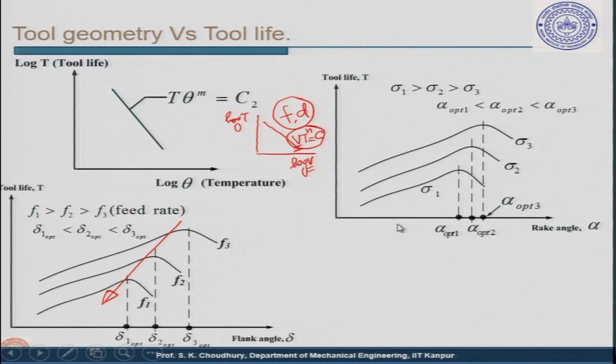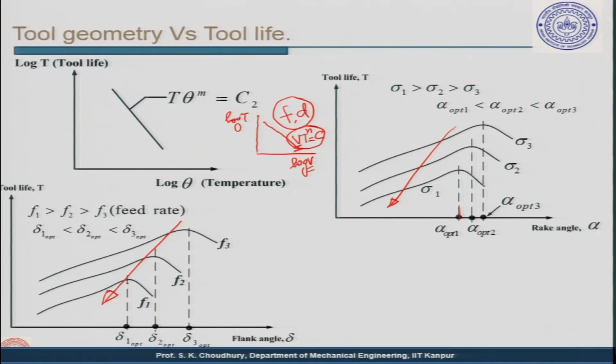If you see here, sigma 1 is more than sigma 2, which is more than sigma 3. So, here also this is in the increasing order. Sigma 1 is maximum. In that case, the optimum value that we will get for the rake angle will be less than for the other values of the strength of workpiece material.